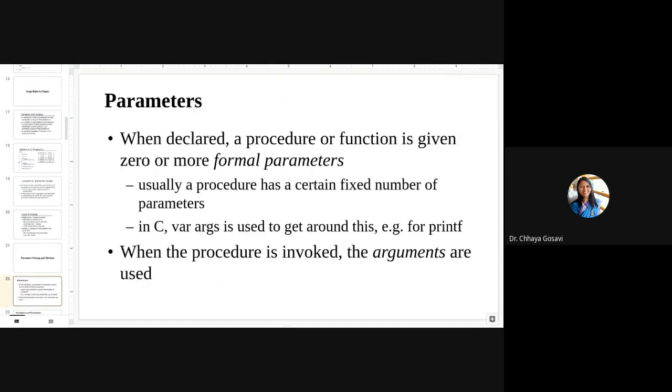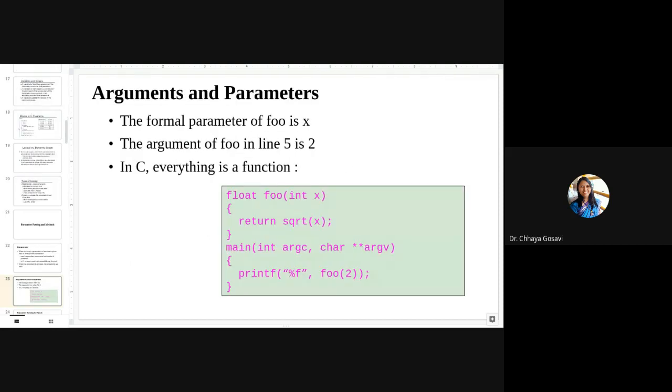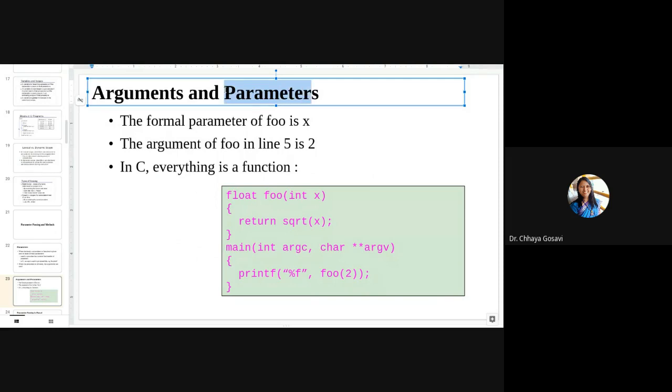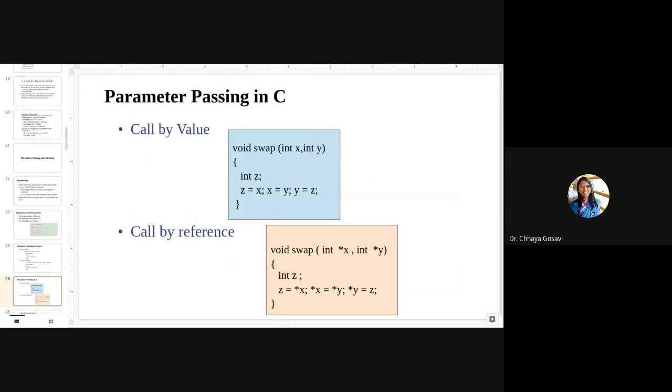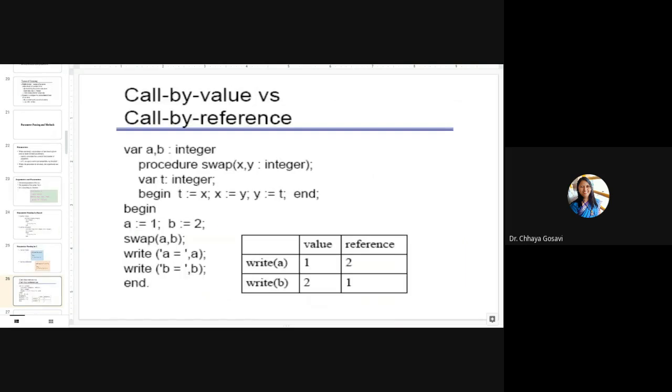Then we have seen parameter passing methods. Arguments are actual parameters and these parameters are formal parameters. Call by value, call by reference. We have seen this example yesterday with the help of Python Tutor. There is one more example of parameter passing, which is called call by value result. This is one more example of call by value and call by reference.